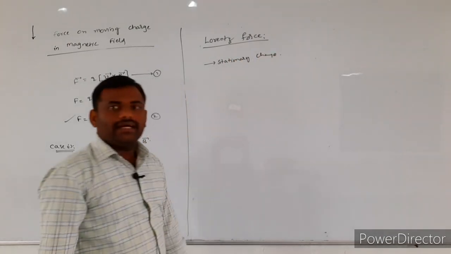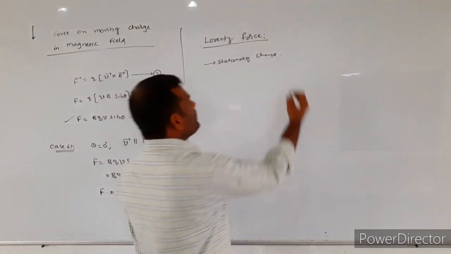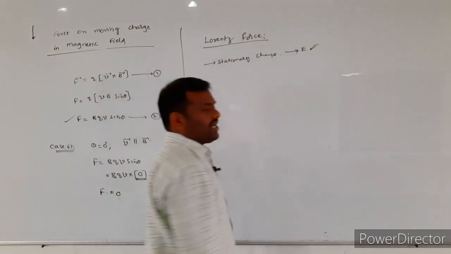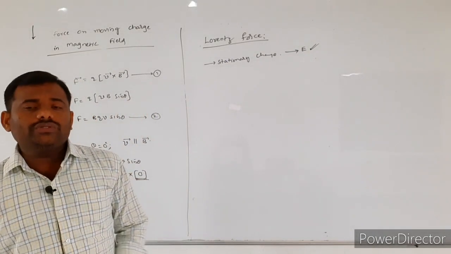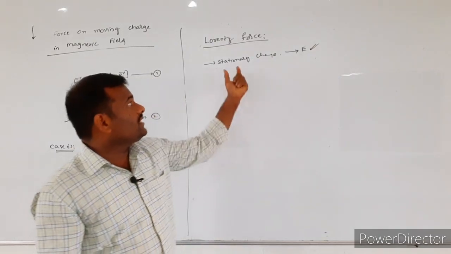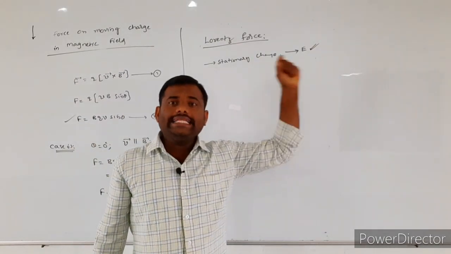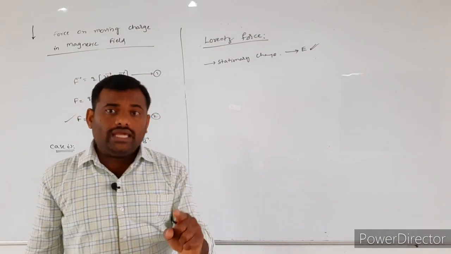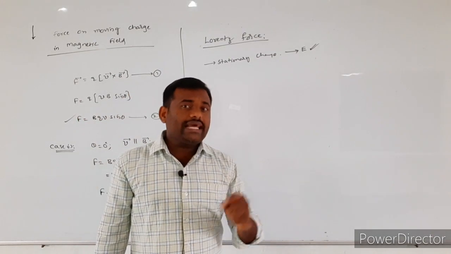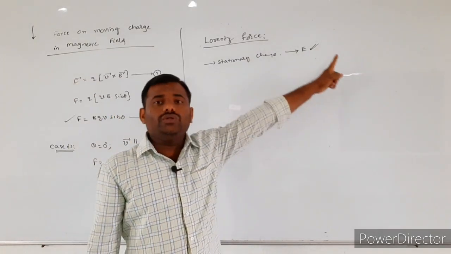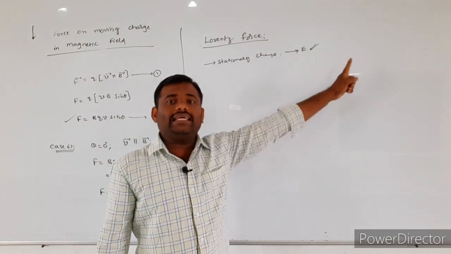It will be producing only the electric field. Stationary charged particles are always producing the stationary electric field only.